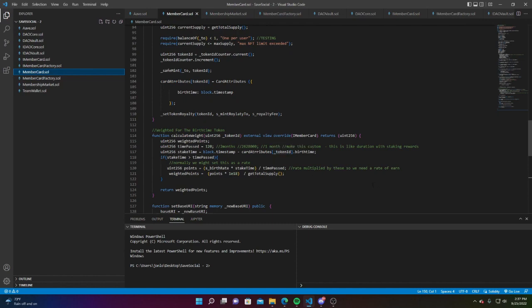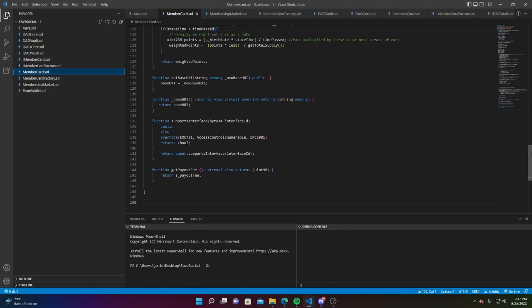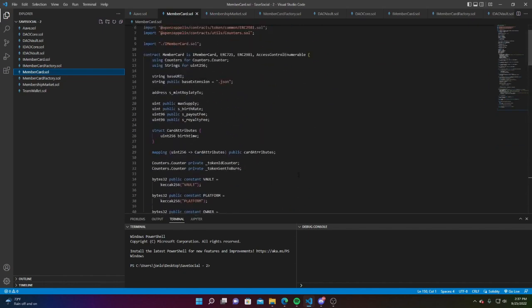We wanted to reward the people who have been staking the longest and make sure that they got the highest amount of vote, or that their opinion was weighted more than people who just entered last week. And yeah, that's the entire protocol, what we have built. And yeah, thank you.